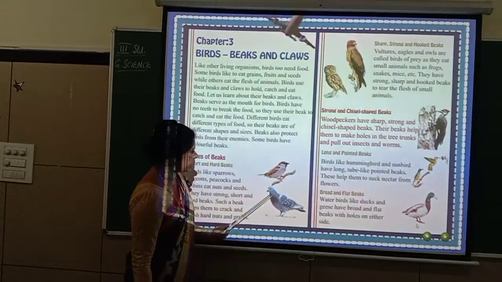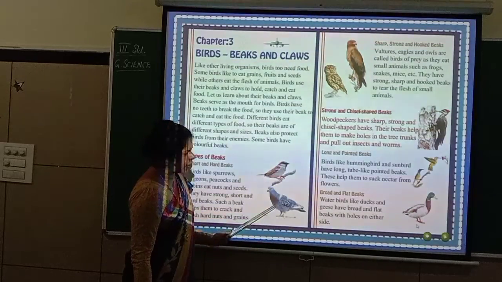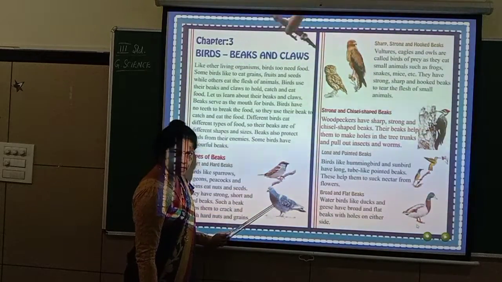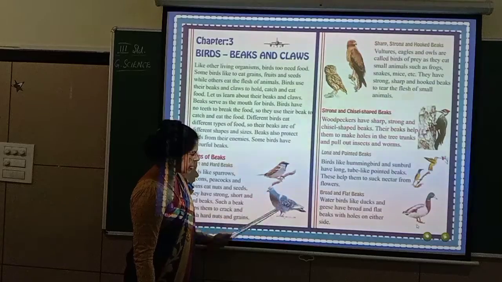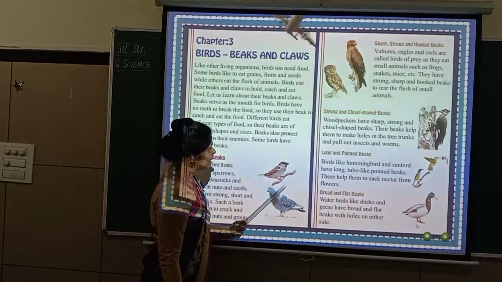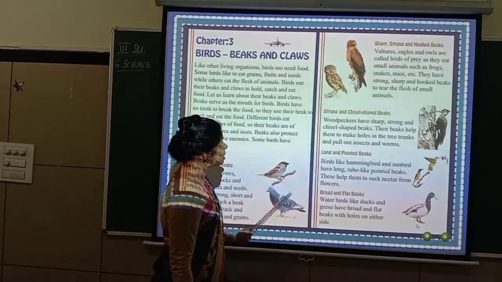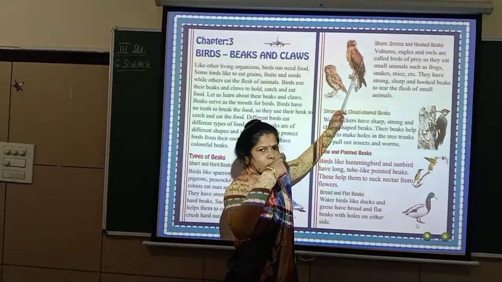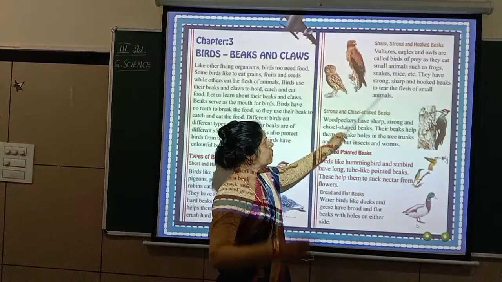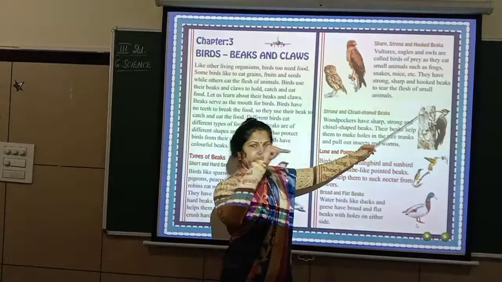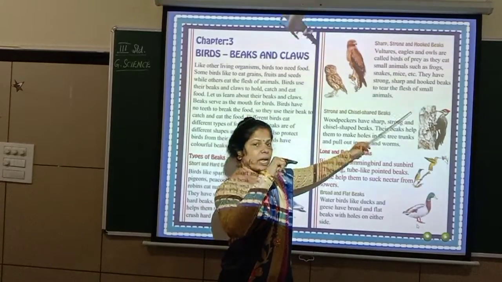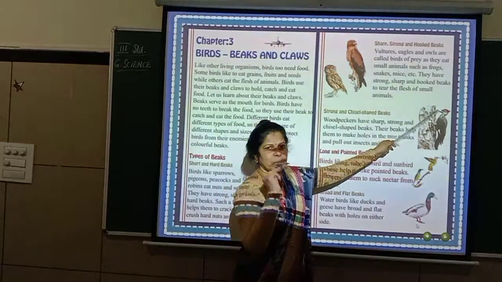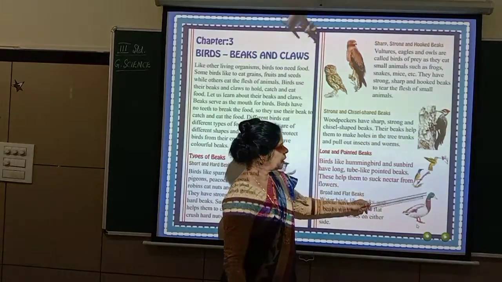This is a sparrow. This is a pigeon. There is a difference in the size and color of the feathers, isn't it? And the way they are. There is a difference in that, and the beaks also will be different. You can see that. See, this beak is hooked. Both the beaks are hook-like, like this hook. And here see the woodpecker. It is sharp, straight, long and sharp, because it makes holes on the tree.